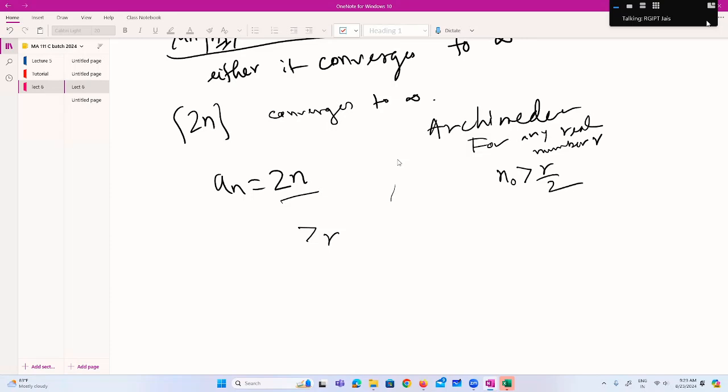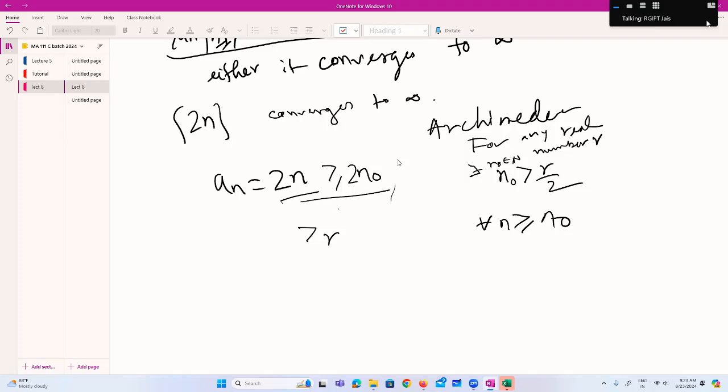There exists one n naught belonging to N. So you will get that 2n is greater than or equal to 2n naught for all n greater than or equal to n naught, right?